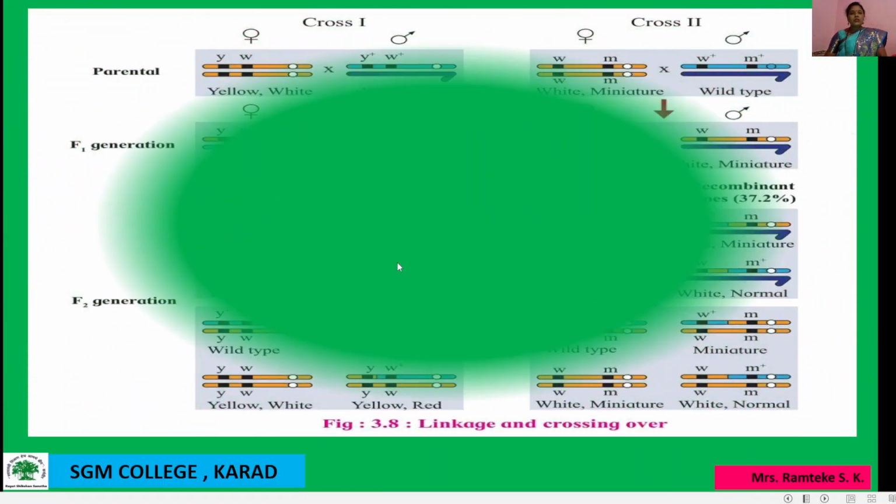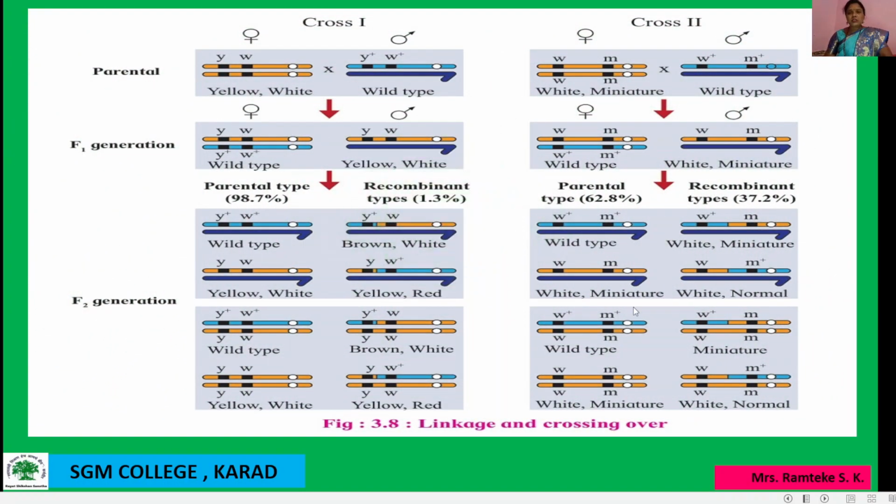Then another one, see here in this picture, is linkage and crossing over. See here, parental, here is cross 1 and another one is cross 2. So yellow white body, and this is a wild type. In this F1 generation, here is a wild type, yellow white here.